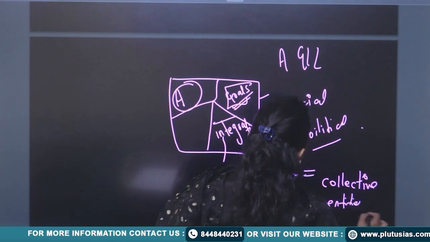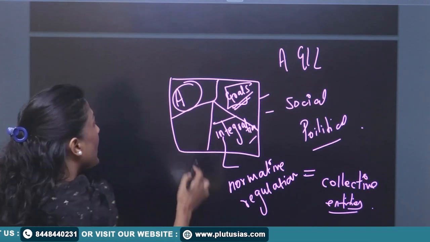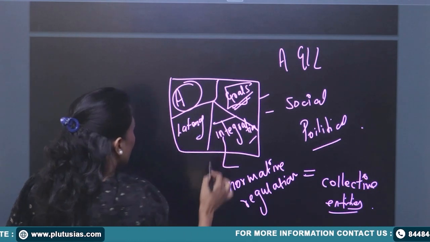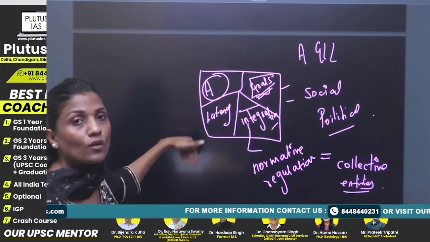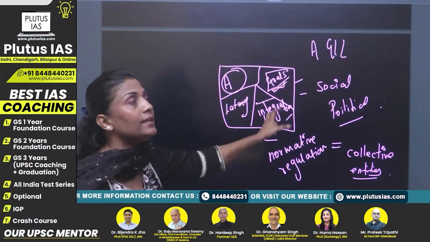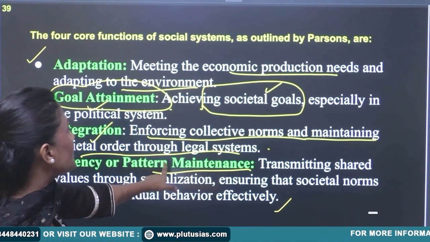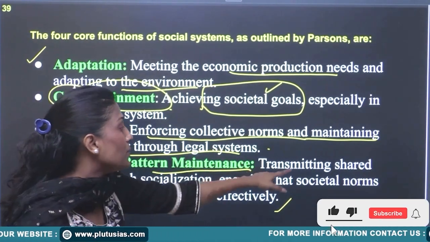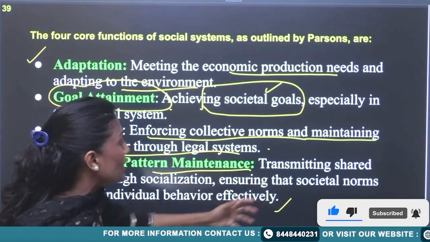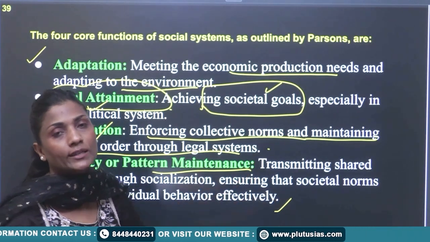As a group, everybody is following that because we need to integrate, right? And then latency. We make sure that the norms are passed on from generation to generation. That is the shared belief system. Latency or pattern maintenance: transmitting shared values through socialization, ensuring that societal norms regulate individual behavior effectively.